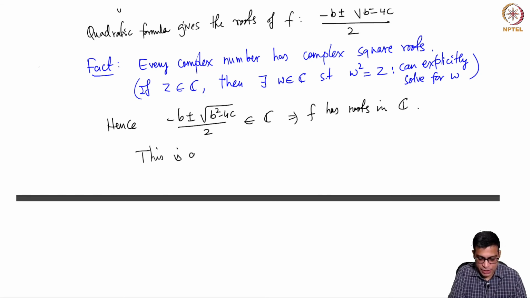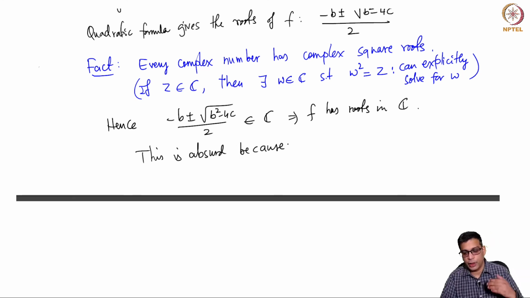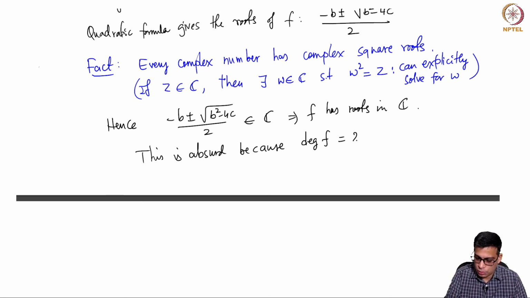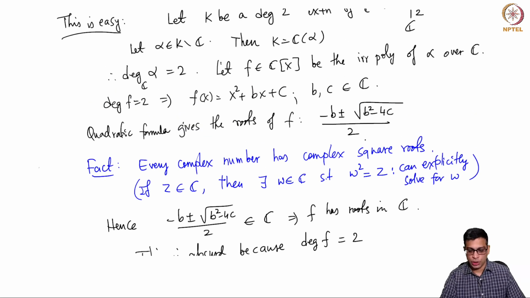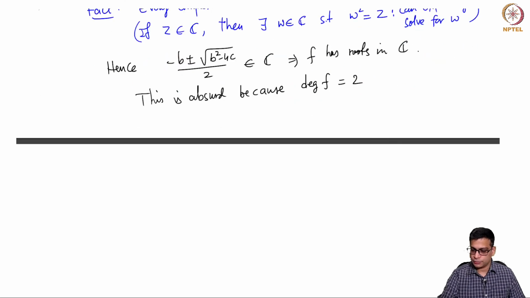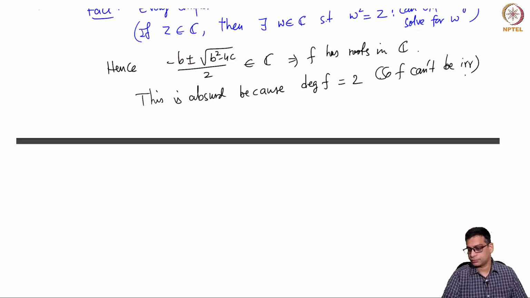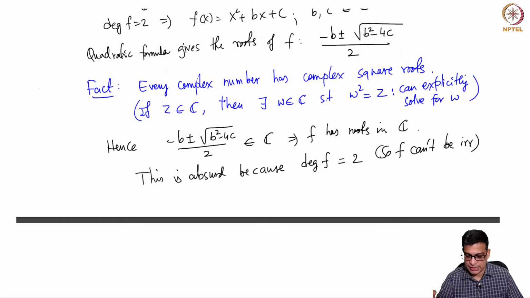But this is a problem. This is absurd because the only way that an irreducible polynomial can have roots is if its degree is 1, but degree of f is 2. So f can't be irreducible. So this is a contradiction.